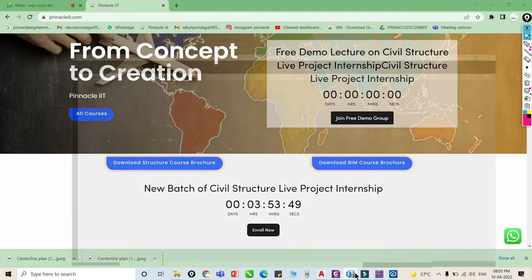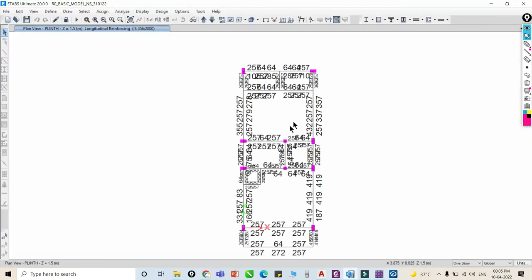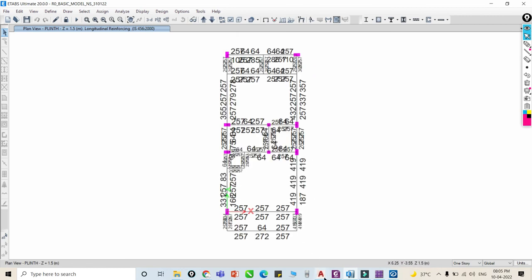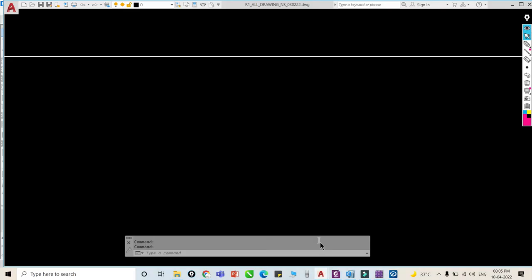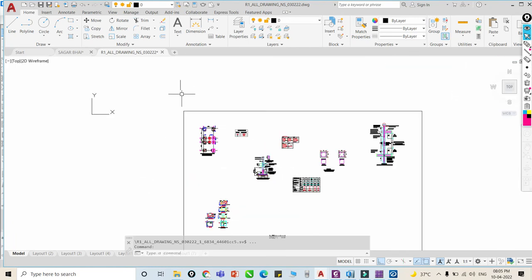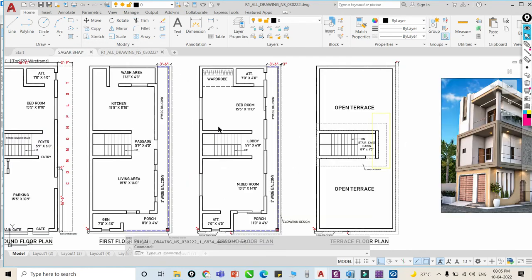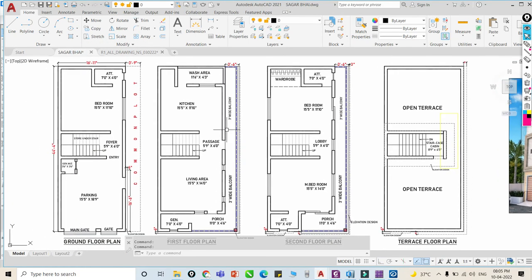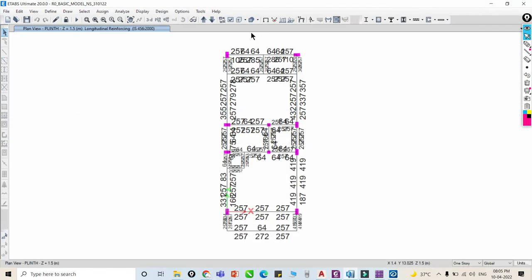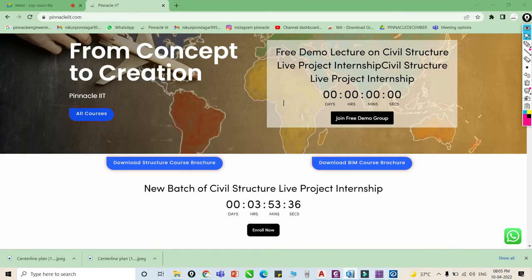So you have not taken the AutoCAD drawing into ETABS. This is ETABS, and this is AutoCAD. Both are different. Okay, right.